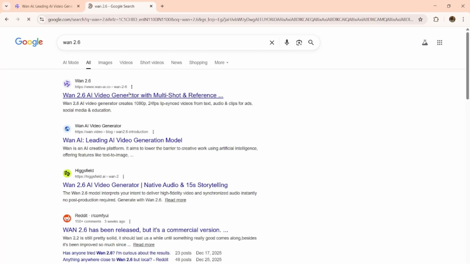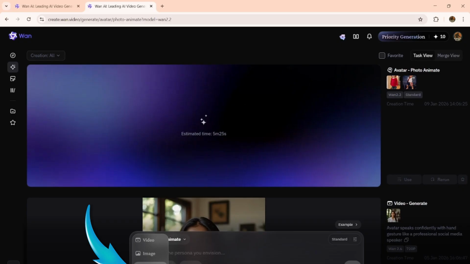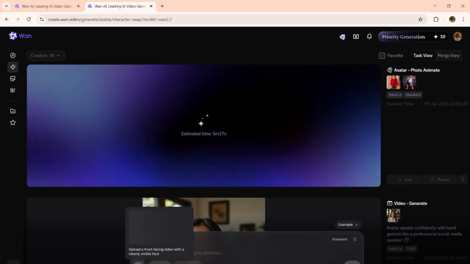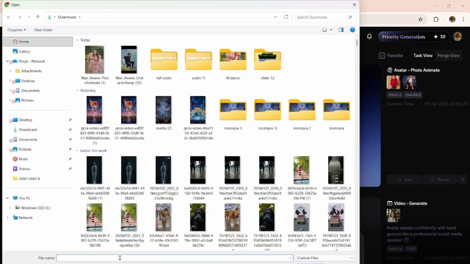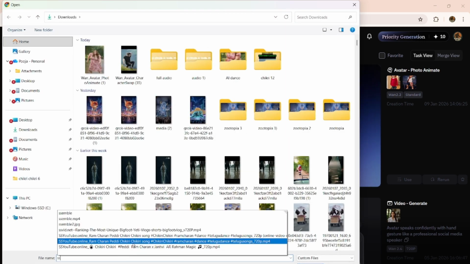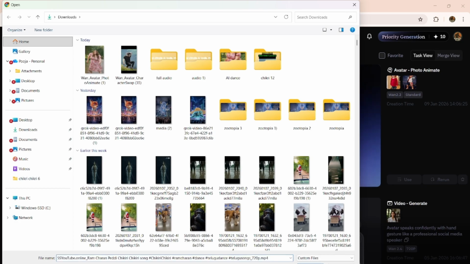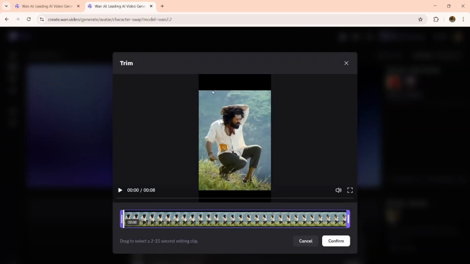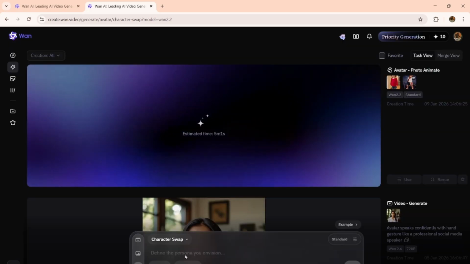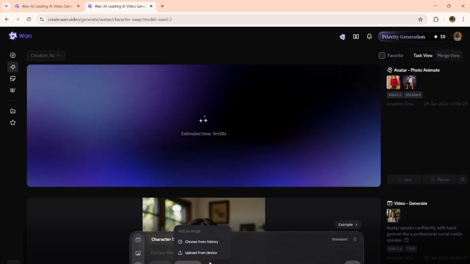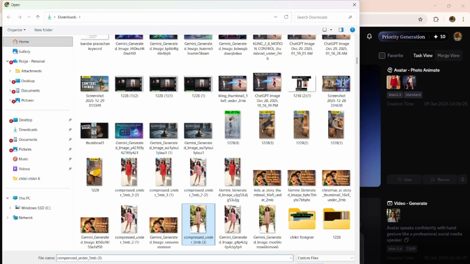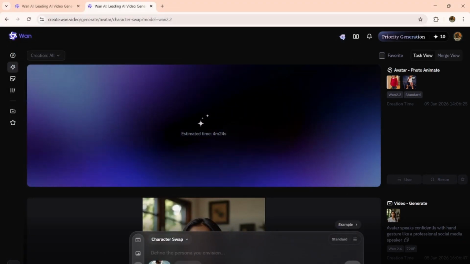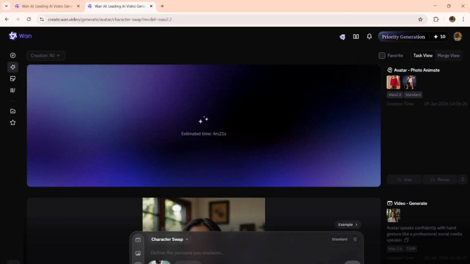Next, go to WAN 2.6 and open the avatar section. Here, select the character swap option. In the video section, upload the dance clip you downloaded earlier. In the character section, upload the AI image you created using Nano Banana. Once both files are uploaded correctly, click on the Submit button.